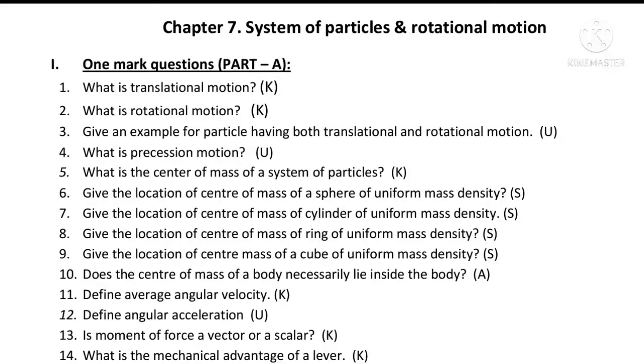Another name for moment of force is torque. Children, torque is a vector quantity. What is the mechanical advantage of a lever? It is the ratio of load to effort, called the mechanical advantage of a lever.